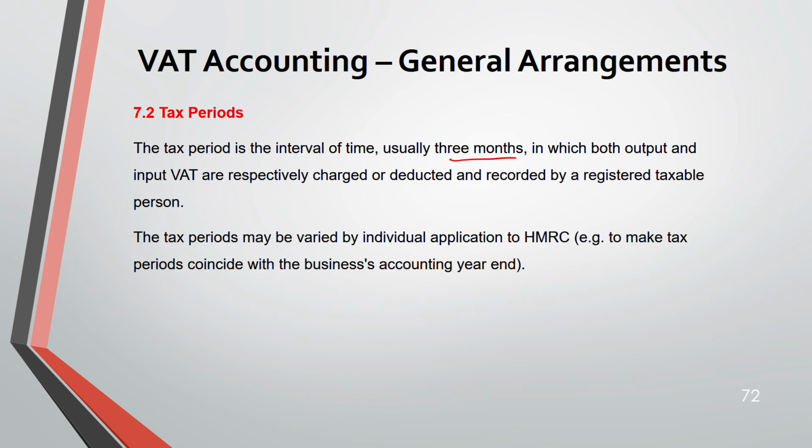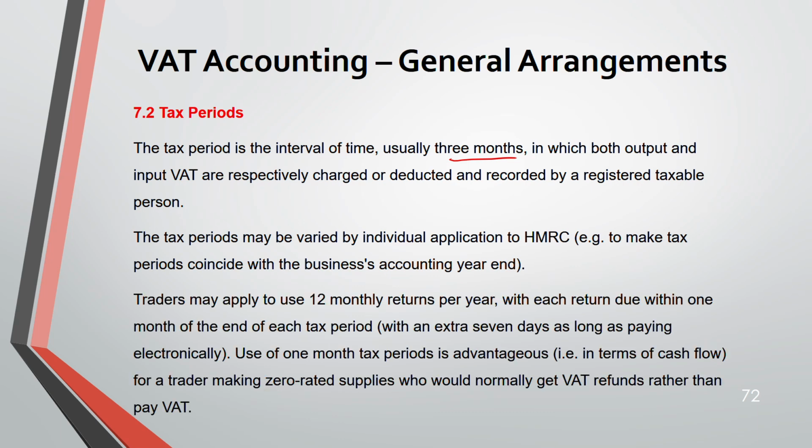So the tax period can be varied, sometimes by an individual application to HMRC, so that you can make your tax period coincide with your business accounting year end. Now, traders may apply to use 12 monthly returns per year, with each return due within 1 month of the end of each tax period, with an extra 7 days as long as paying electronically. Using a 1 month tax period is advantageous in terms of cash flow. Why? Especially for a trader who is making zero rated supplies, who would normally get a refund rather than pay VAT.